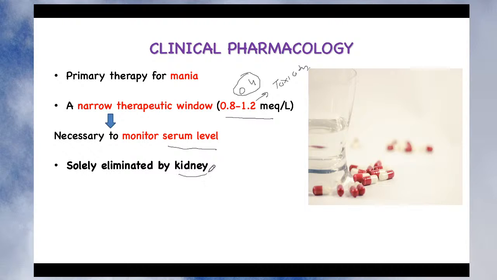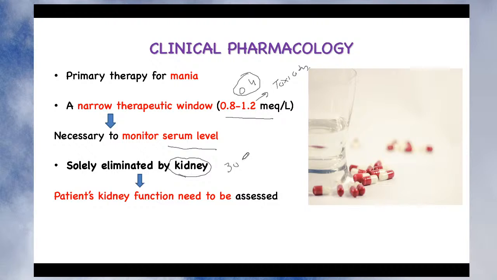Okay. The second thing is that lithium is solely eliminated by the kidney. It means it is only eliminated through the urine. Now imagine the patient is suffering from kidney impairment. In such a patient, there is no excretion of lithium. Suppose there is 30% impairment of kidney function. So now 30% of this lithium is not excreted for that day. Likewise, next day a further 30% is accumulated. Likewise, there will be accumulation of lithium, and the level will go beyond the toxic limit, right? And it may produce toxicity.